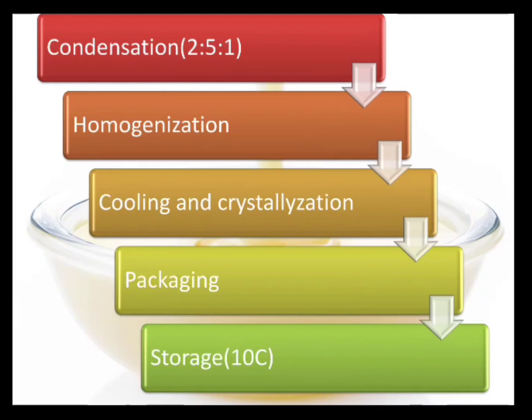Once all the ingredients are added in the required proportion, it has to be made sure that they are evenly distributed throughout the milk, and hence homogenization is done. Once homogenization is done, the milk is cooled and, if required, crystallized. I mean to say, milk was kept at 45 to 48 degrees centigrade. Slowly the milk is brought down to room temperature, and then it is sent for packaging and dispatch, and then it is stored at 5 to 10 degrees centigrade.